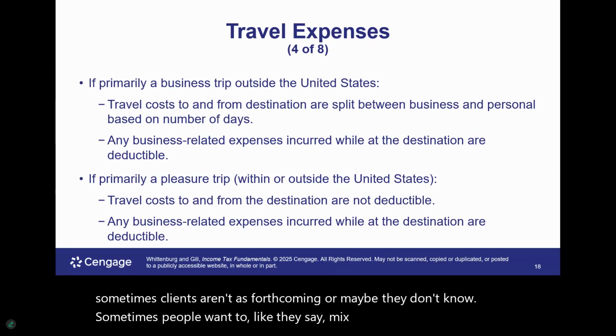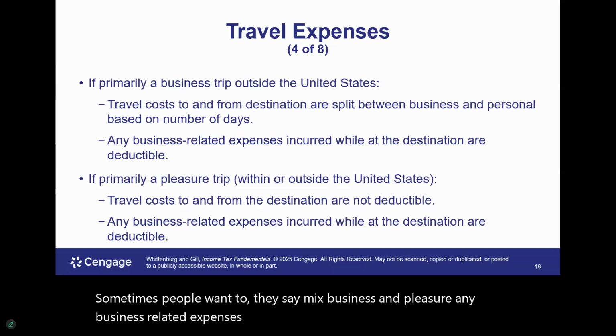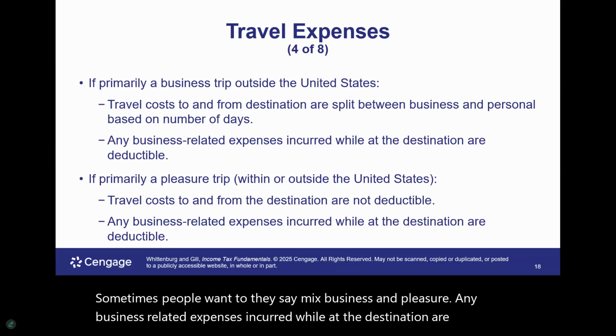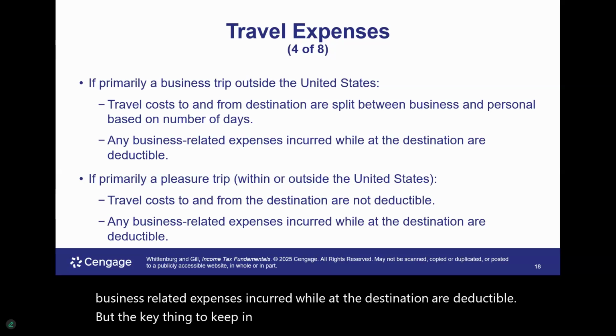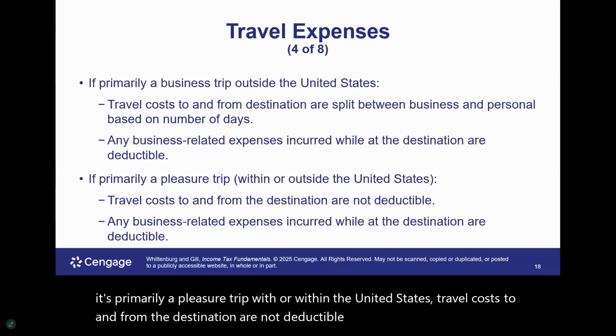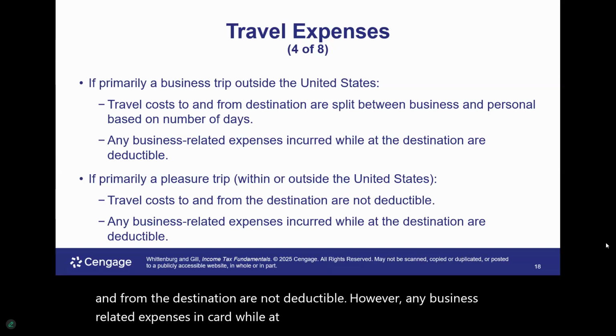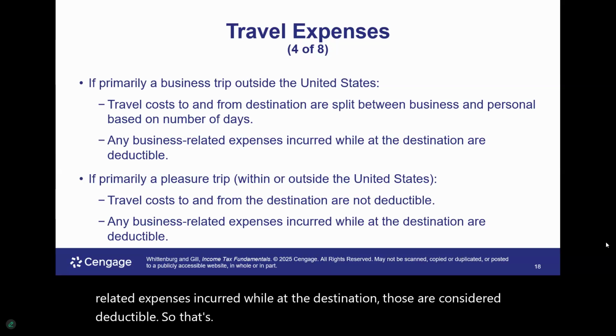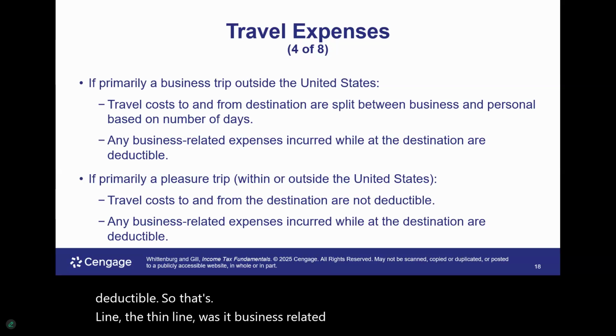Any business-related expenses incurred while at the destination are deductible, but the key thing to keep in mind is that personal expenses are not deductible. If it's primarily a pleasure trip with or within the United States, travel costs to and from the destination are not deductible. However, any business-related expenses incurred while at the destination are considered deductible. So that's the thin line. The thin line is, was it business-related or was it personal?